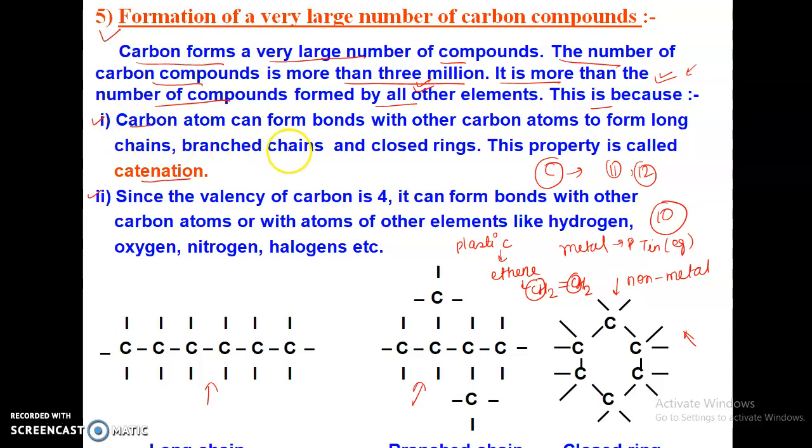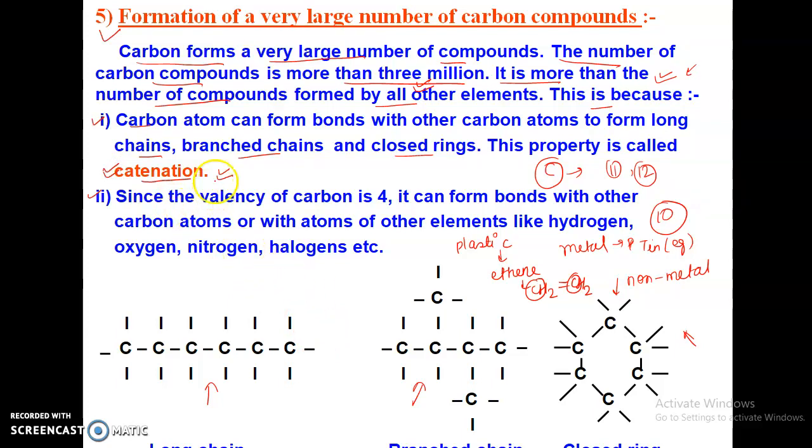First reason: carbon atom can form bonds with other carbon atoms to form a large chain or long chain, branched chain, closed ring. This property is called catenation. Carbon is able to form a long chain and a branched chain due to a property that is called catenation. Catenation is responsible for carbon's long chain, branch chain and closed ring type structures.